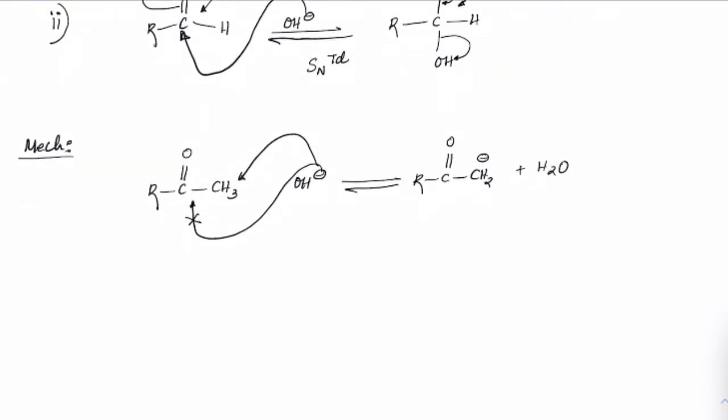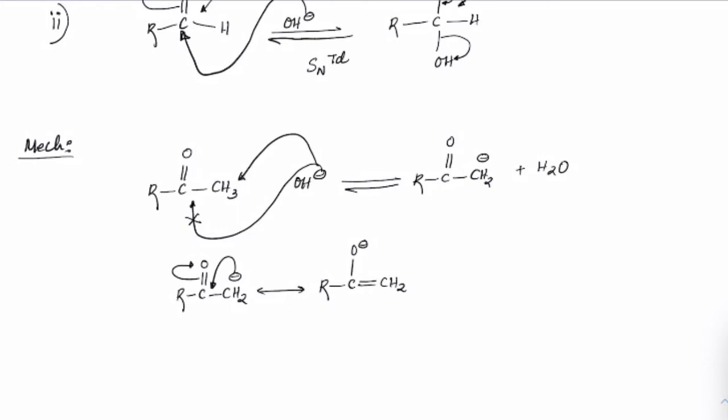But to move this reaction in the forward direction, R C double bond O CH2 minus which is forming, because it is in the basic medium, will undergo tautomerism and form the enolate ion. You know that it will have R C O minus double bond CH2. This is the enolate ion.